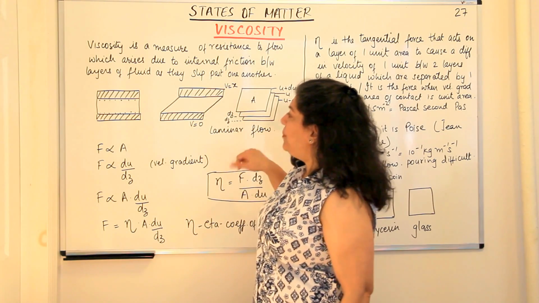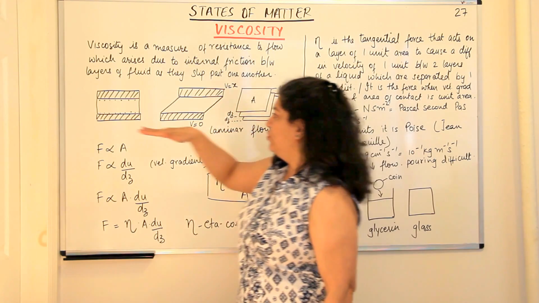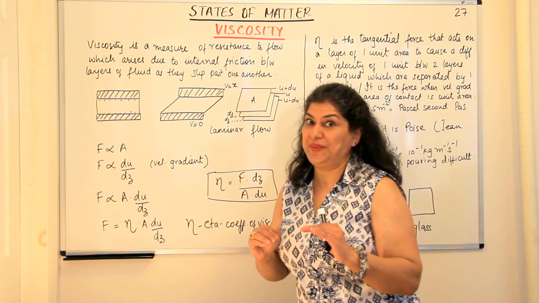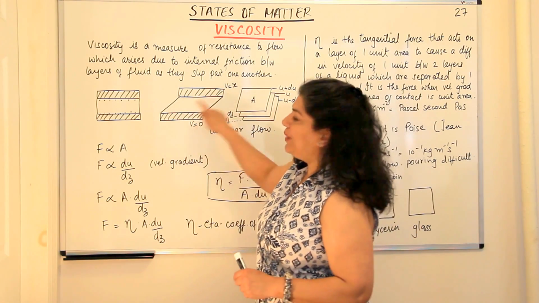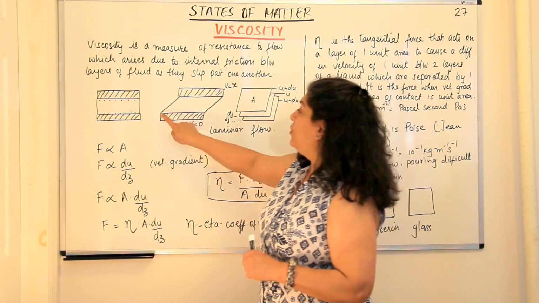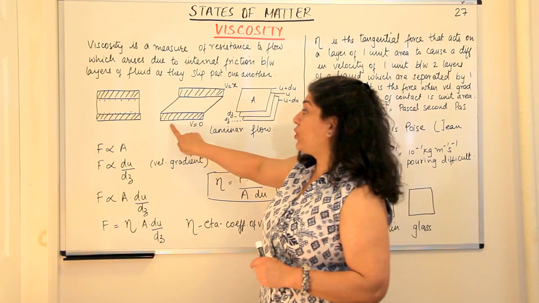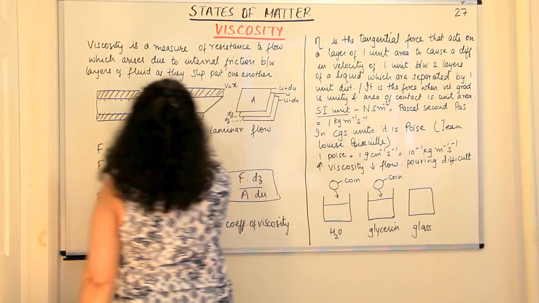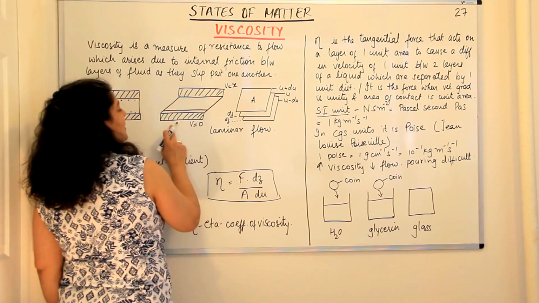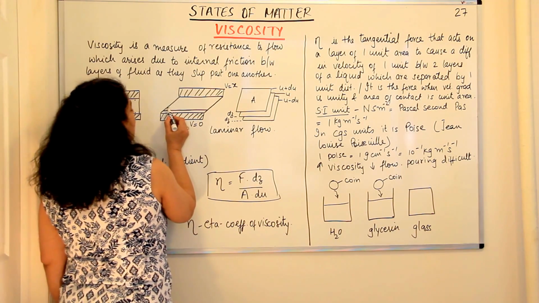And when they move with the plate, what happens? The molecules of liquid which are touching the upper plate will move, while the molecules which are touching the lower plate, they remain stationary. What about the molecules between them? Now I'm not talking of the solid. The second layer, let us say one layer of liquid molecules are in contact with the static plate. The second layer now, what happens to it?